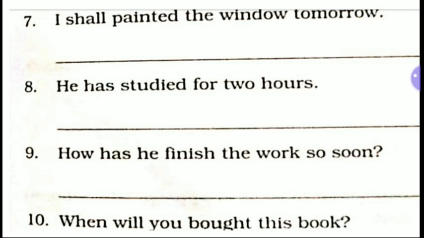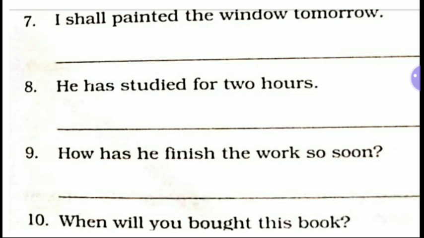Now 9 number, how has he finished the work so soon? Now with has have you know third form of verb is used. That's why finish is wrong here. Underline this finish and then write the sentence, how has he finished the work so soon? Now next and last of this worksheet is, when will you bought this book?